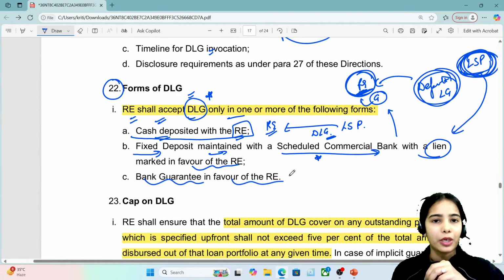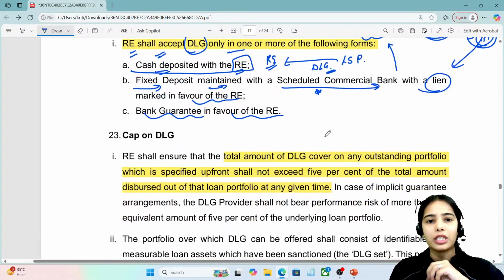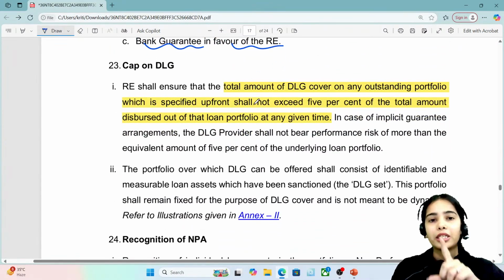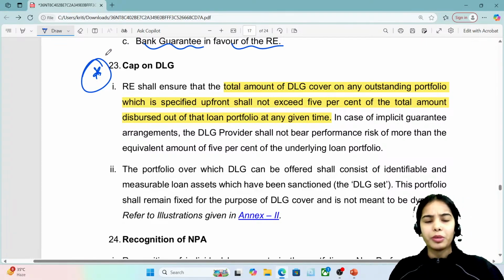Bank guarantee in favor of the regulated entity. So the LSP can have a bank guarantee for the default loss coverage for the regulated entity. Okay, so these are the forms of the DLG. You need to only have the basic idea of the forms of the DLG. Now the cap on DLG, this is very important. This is one of the most important points. After this, I think it will be done.